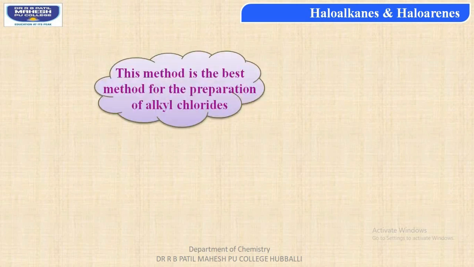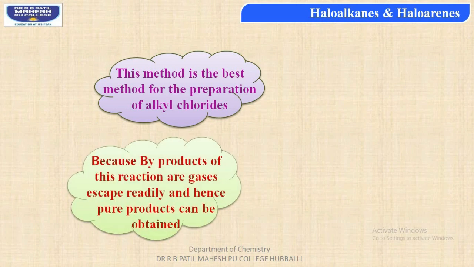Thus, we get methyl chloride by the reaction of methyl alcohol with thionyl chloride in the presence of the weak base pyridine. This method, that is Darzon's reaction method, students, is the best method for the preparation of alkyl chlorides, and the reason behind it is that the byproducts of this reaction are gaseous components, that is sulfur dioxide vapor, which can easily escape readily, and hence the pure compound can be very easily isolated.